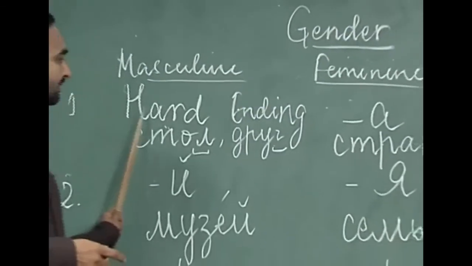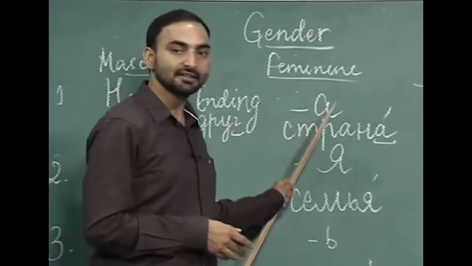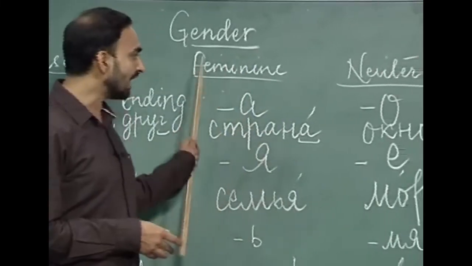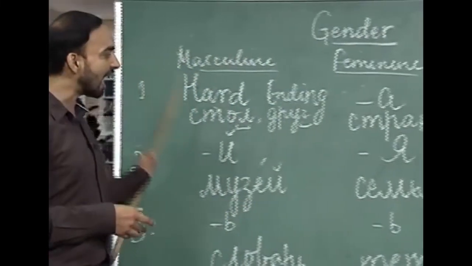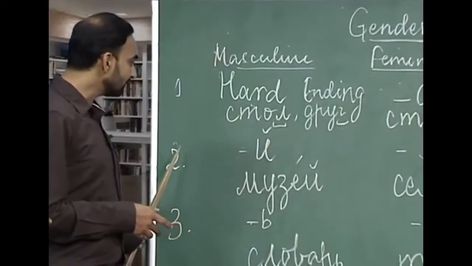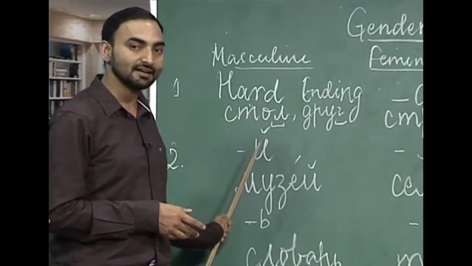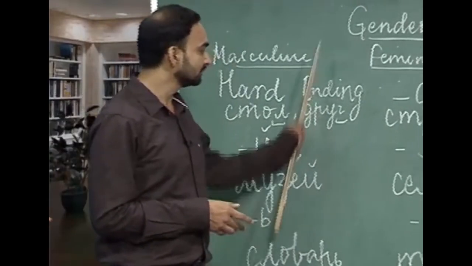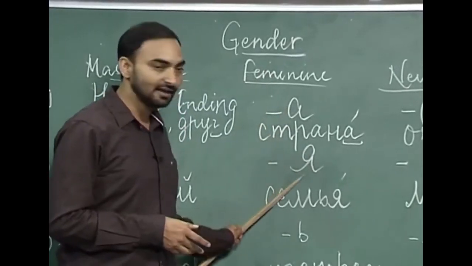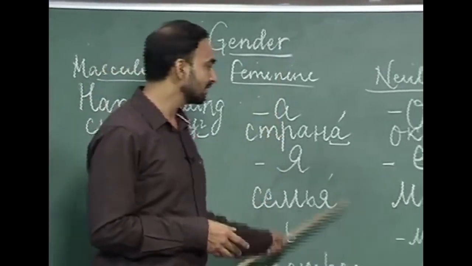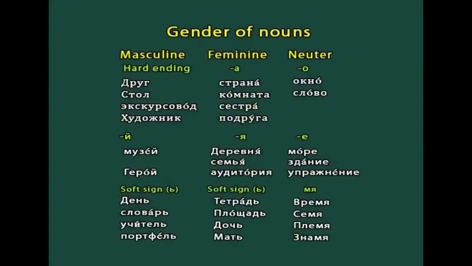Let us revise all the endings once again. The nouns ending with a hard consonant are masculine gender nouns. The nouns ending with -а are feminine gender nouns. The nouns ending with -о are neuter gender nouns. So, the first one was hard ending nouns. The second one is soft consonant й (и краткое). The nouns ending with soft consonant й are masculine gender nouns. Next one we have soft vowel я. The nouns with -я endings are feminine gender nouns, and the nouns with -е endings, which is again a soft vowel, are neuter gender nouns, like море.